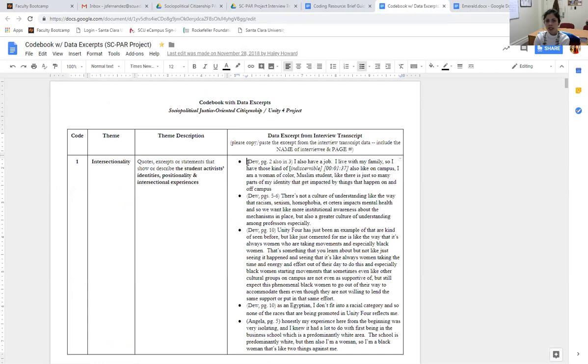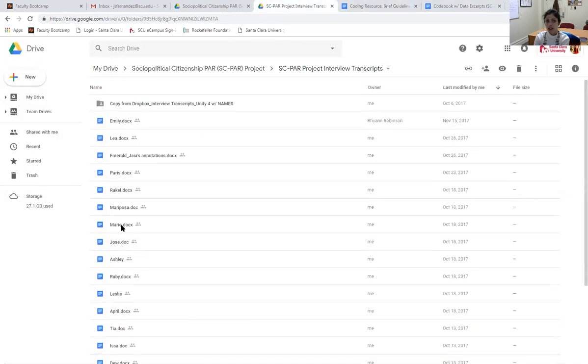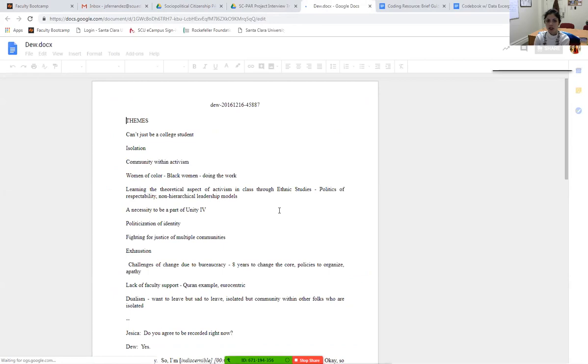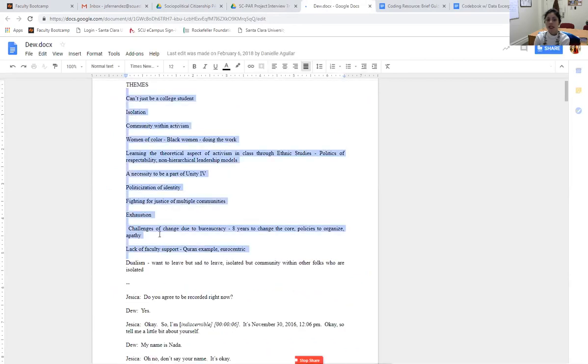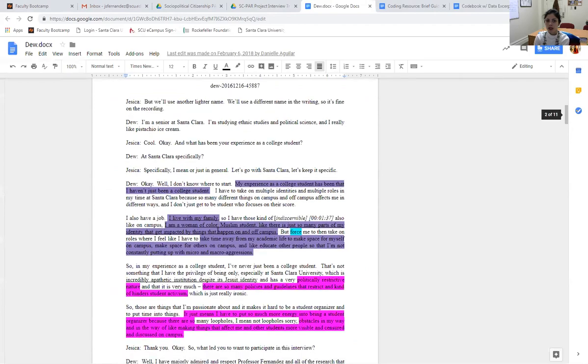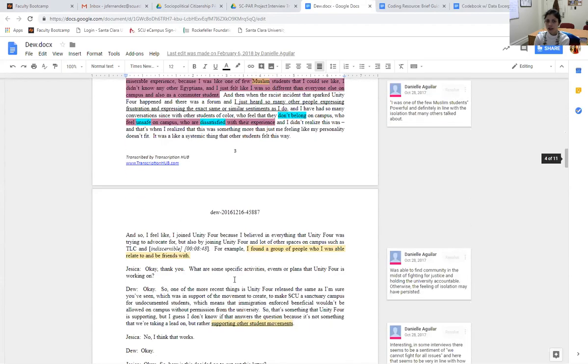So for example, let's take the transcript of Dew. So we'll close out Emerald. Let's say you've been assigned to read and code Dew's data, Dew's interview. So you open Dew's interview. Here we have a list of themes, right, based on the research assistant's interpretation of the transcript. You read through it and you see all of these different color coding schemes.